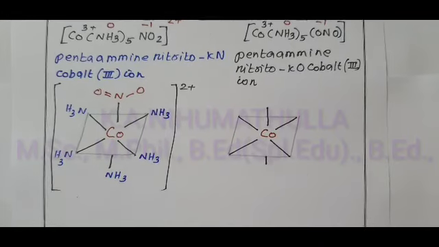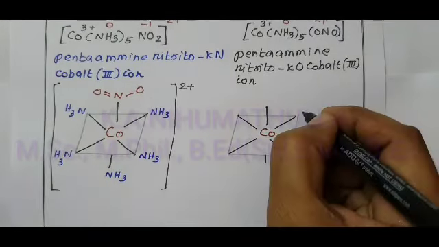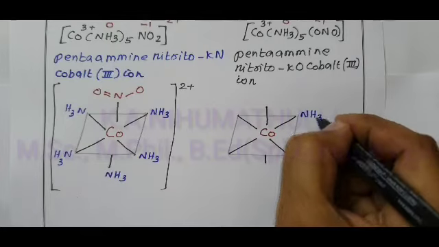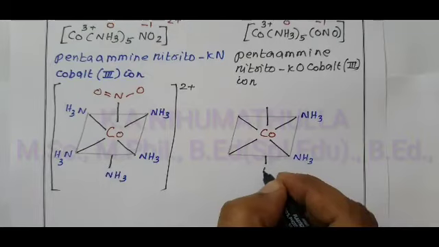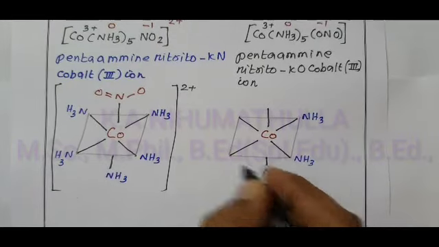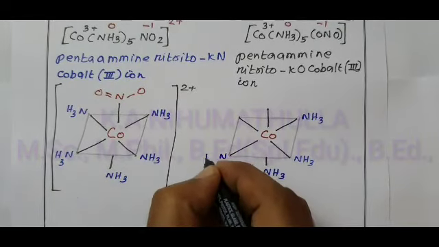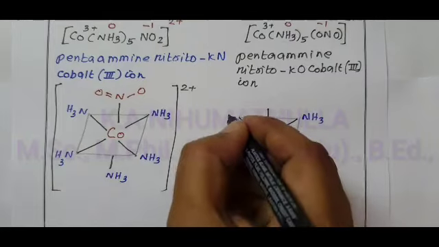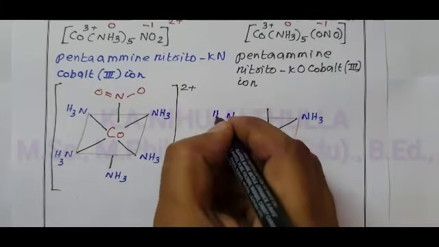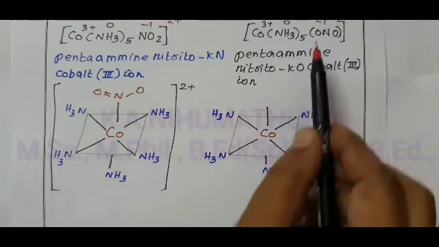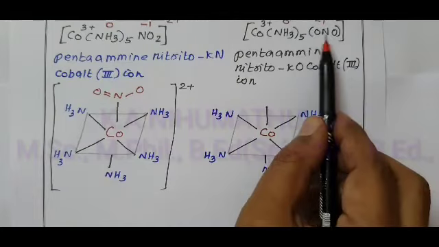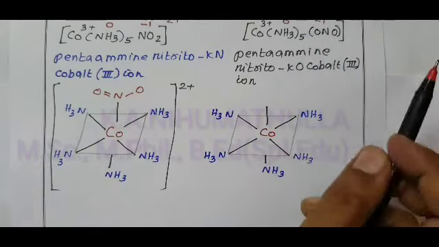You know the position of the amines: NH3, NH3, NH3, NH3, NH3. These are all amines. And instead of NO2, the ligand differs in the donor atom: ONO.